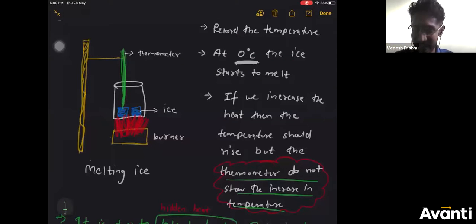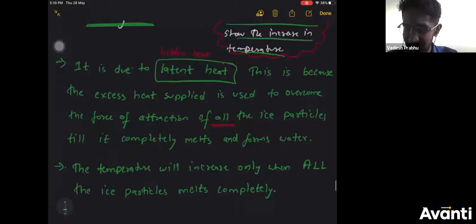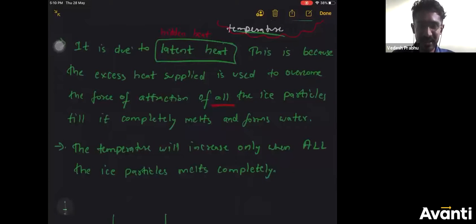This is the experiment to show melting of ice and to explain latent heat of fusion. Take a photo of this also. In the textbook also, they have given the experiment. I'll show you the textbook as well. After this, this green color is your entire explanation part about latent heat and what exactly is happening.